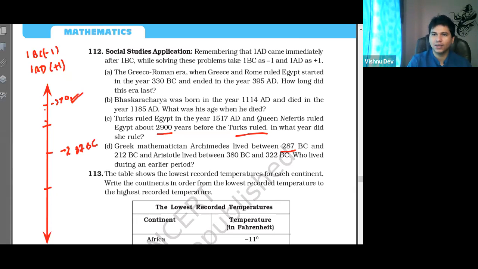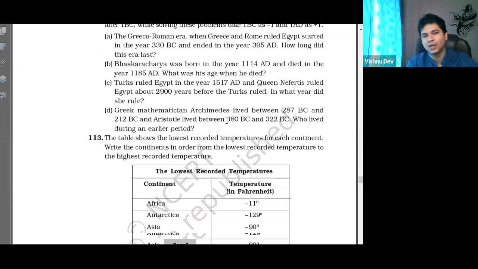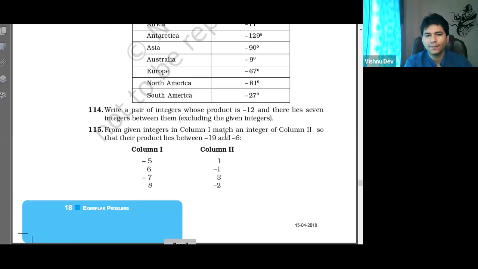Okay, so this is done. See, these are the application based questions. Now 113 is easy, right? 113 is easy. Yes, sir, we have to arrange them in order. Very good. There was a doubt in 114.